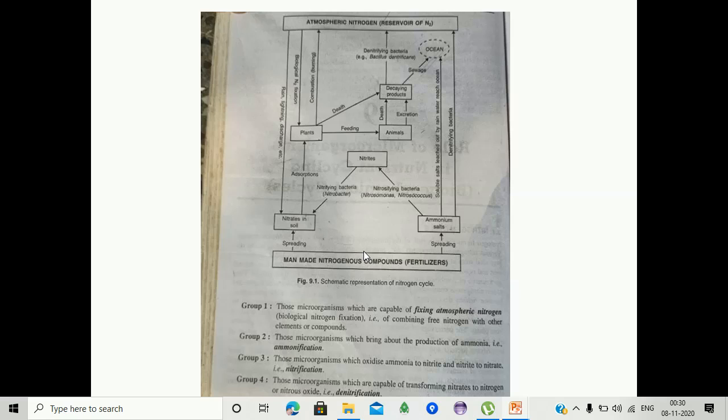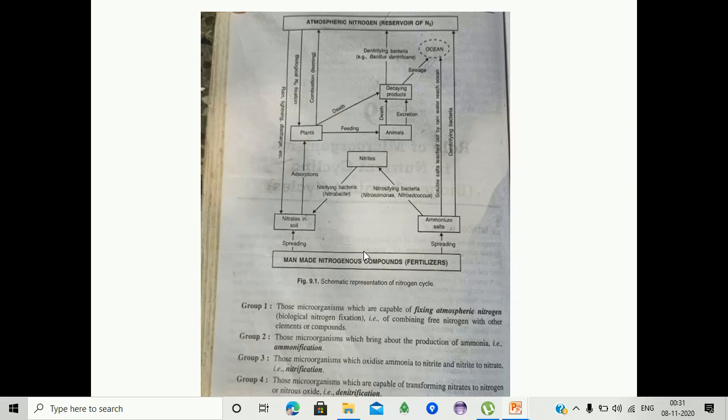Here plants are eaten by animals. Animal death or excretion leads to the formation of decaying products. These are denitrified by the Bacillus denitrificans. Whenever the decaying products are not denitrified, they enter the oceans, like seaways. Okay.